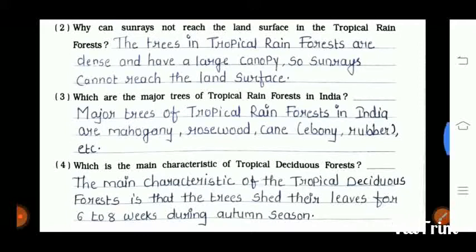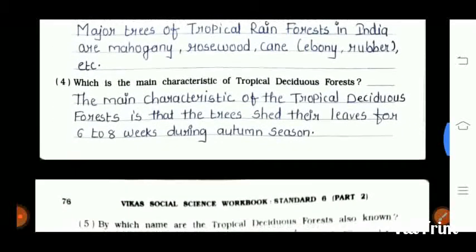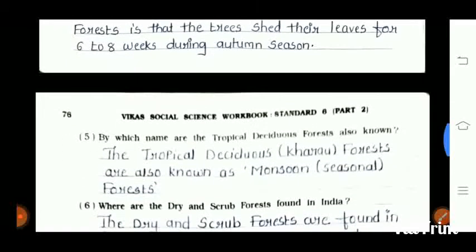Third one is which are the major trees of tropical rainforest in India? The major trees of tropical rainforest in India are mahogany, rosewood, cane, etc. Fourth one is which is the main characteristic of tropical deciduous forest? The main characteristic of tropical deciduous forest is that the trees shed their leaves for 6 to 8 weeks during the autumn season. Next, page 76.